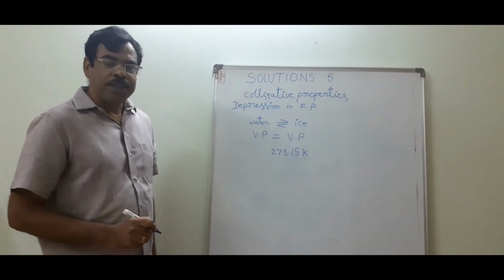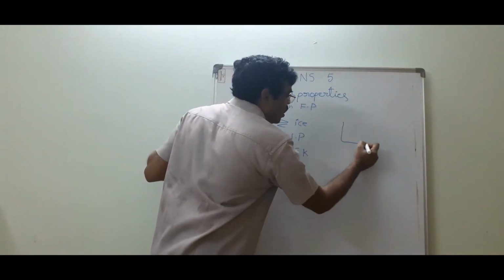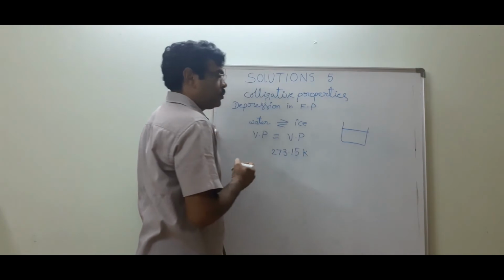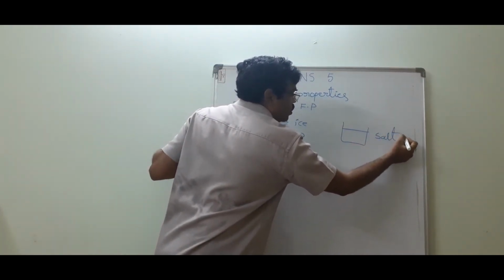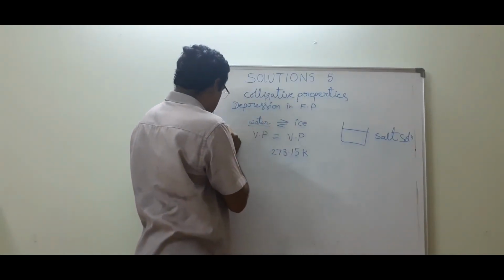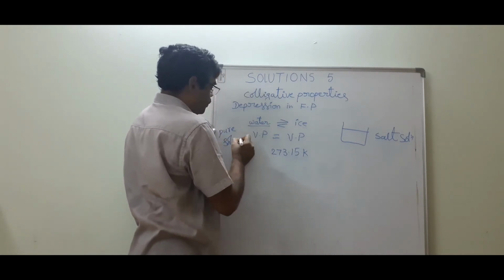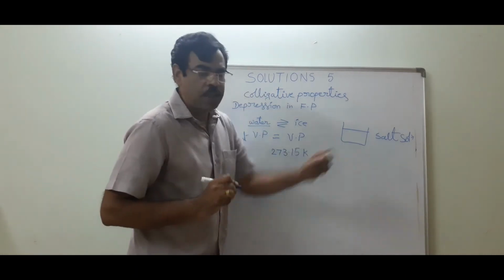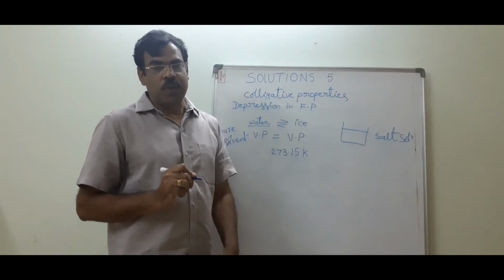Now I add some salt to the water. Now this is a salt solution. This is the pure solvent, and this is the salt solution. Now I am cooling this salt solution.